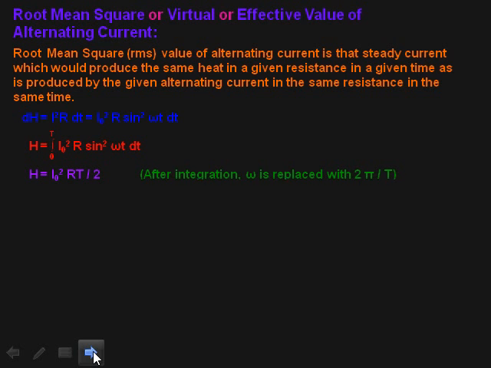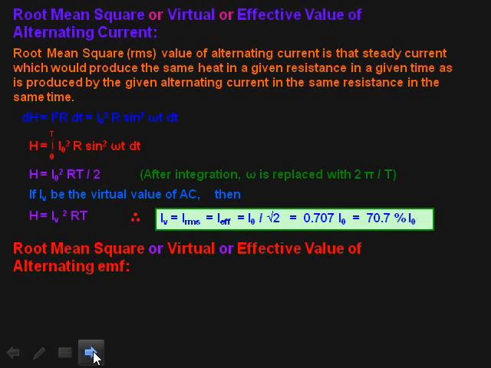Further, if we integrate on both sides, H equals I naught square RT by 2. If I_V be the virtual value of AC, then H is I square RT.